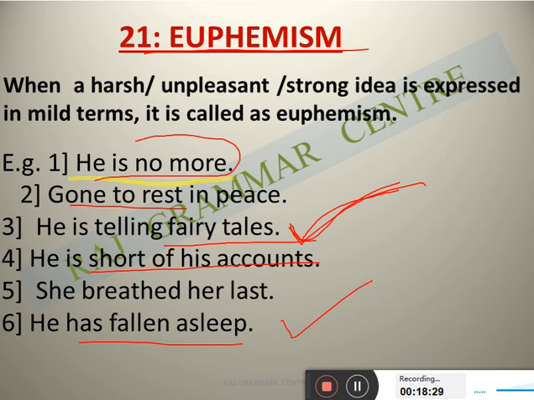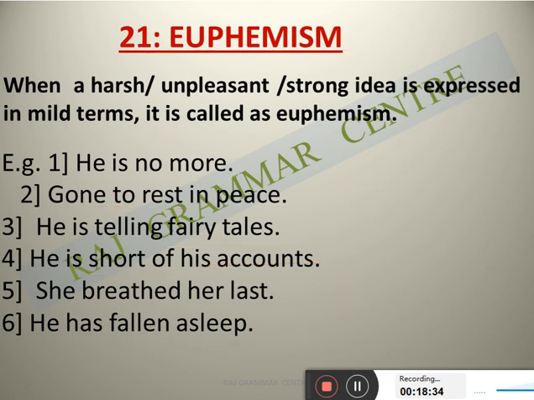So in euphemism we will keep in mind, we use a mild term, a suitable term, a normal term by which we can present an unpleasant thing, right? So in this way, if you have watched carefully all these five important topics, I hope all your doubts might clear.